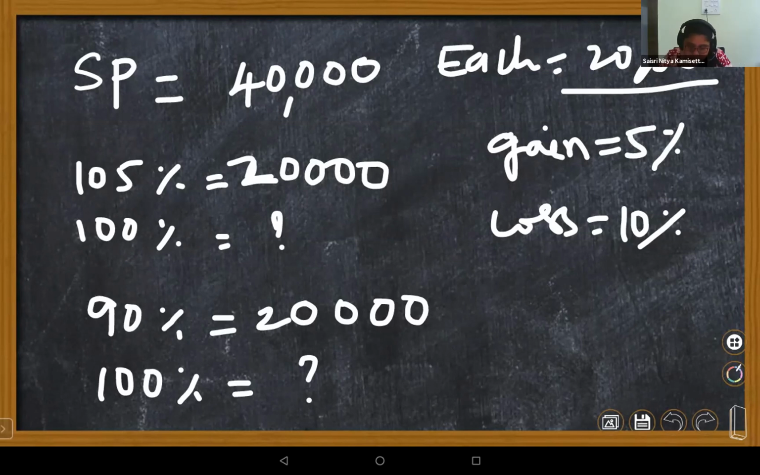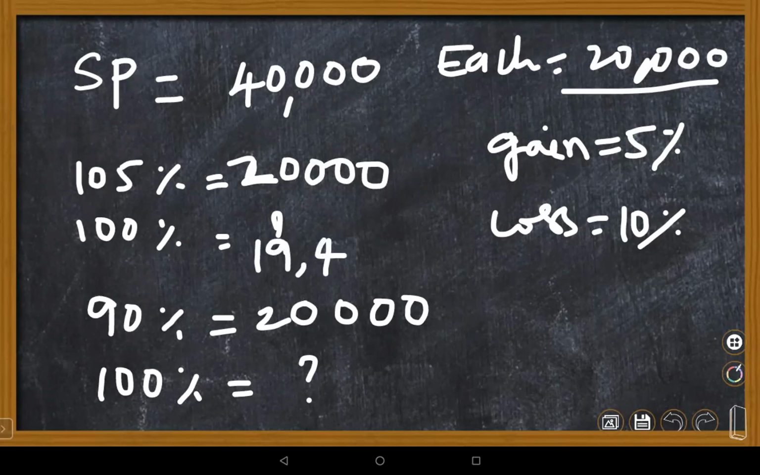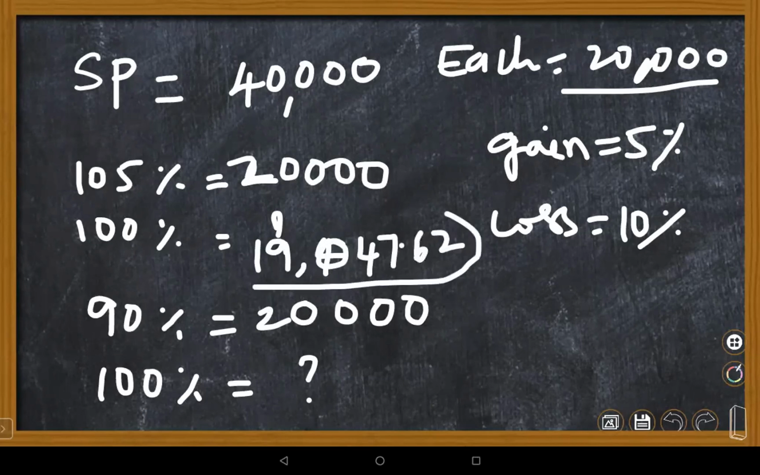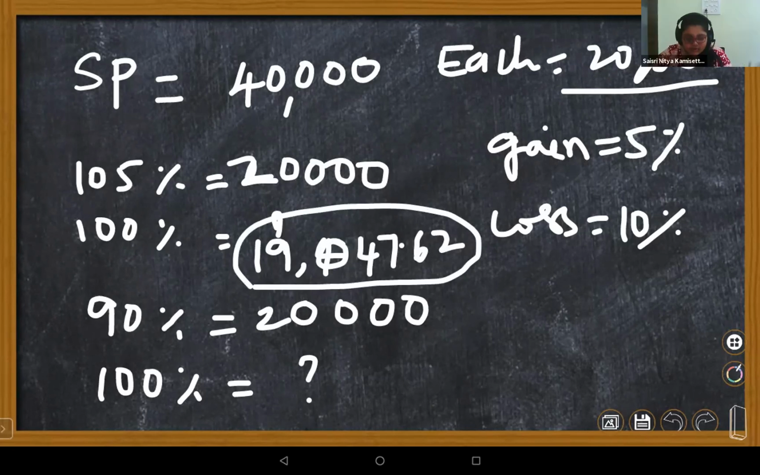Ma'am, I did like that, ma'am, and I got 19,047.62. But that is also correct, Bhavya. 19,047.62, this is one buffalo's cost you are getting. Another buffalo, ma'am, I have to do.